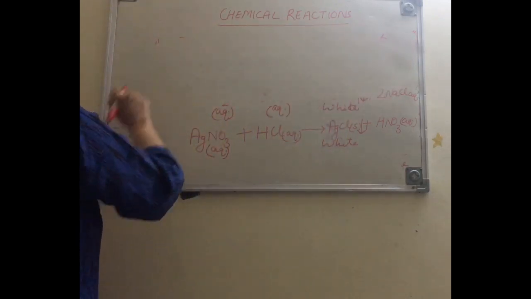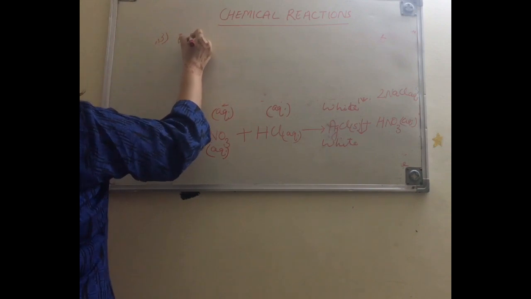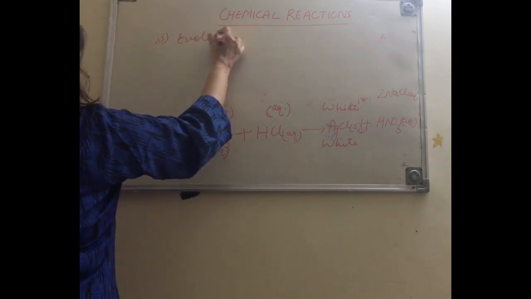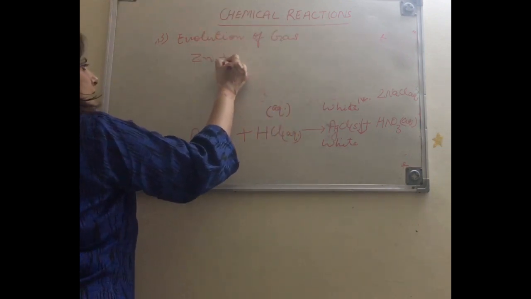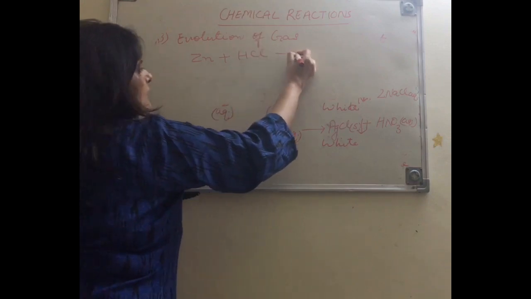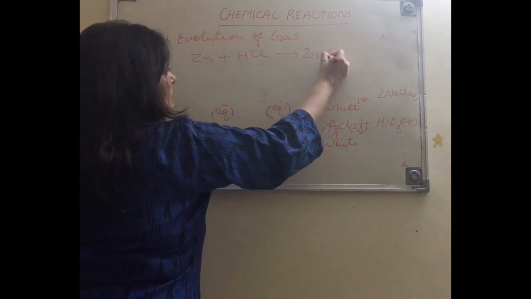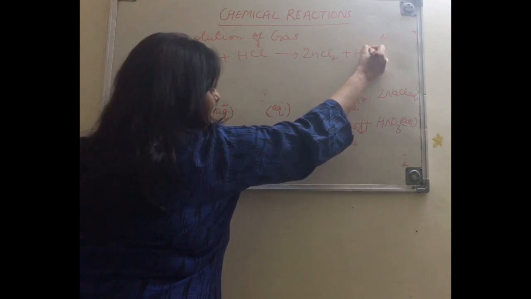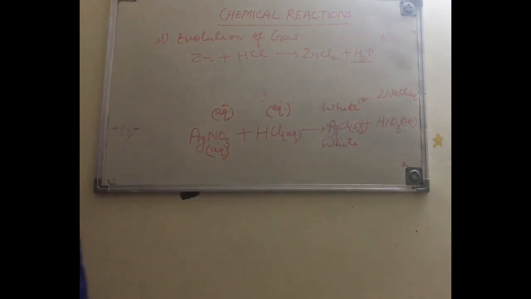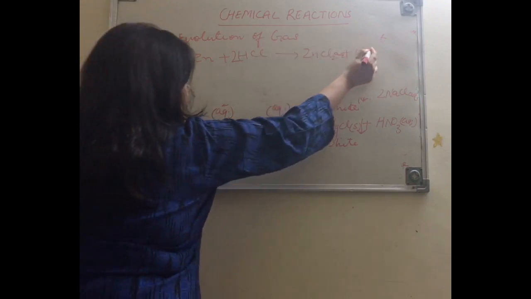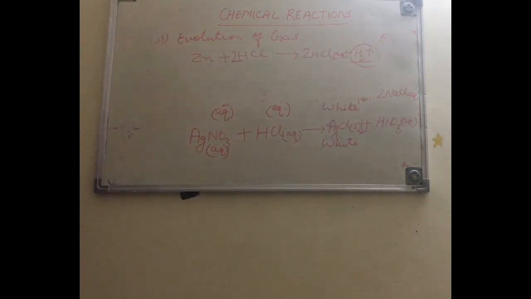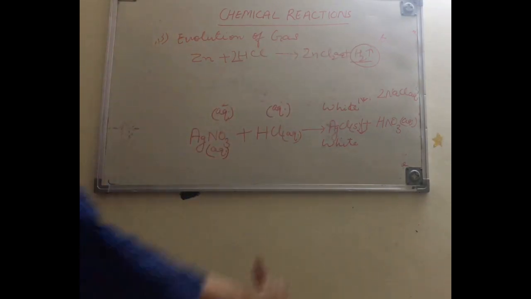Third characteristic is evolution of gas. When zinc is added to HCl, zinc chloride is formed and a gas is evolved which burns with a pop sound. Here hydrogen gas is evolved and it is represented by an upward arrow. Gas is evolved which burns with a pop sound.